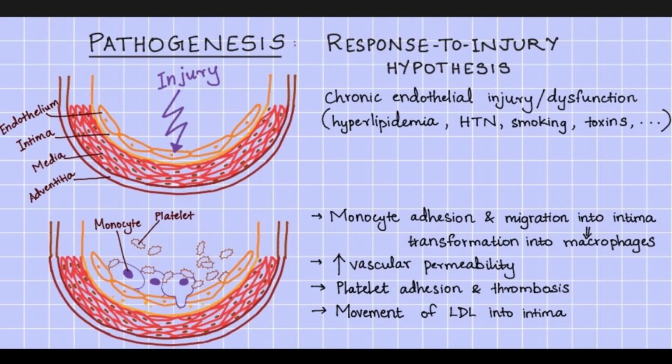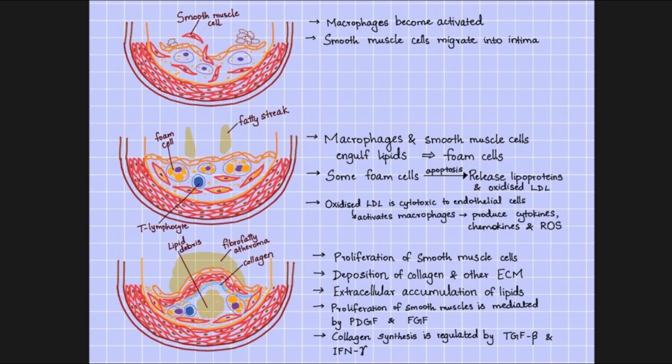LDL will move into the tunica intima. Macrophages will become activated and smooth muscle cells will migrate from the tunica media into the tunica intima as shown in the figure. Macrophages and smooth muscle cells will engulf lipids and lead to the formation of foam cells. Foam cells are responsible for the production of fatty streak, which is the earliest lesion seen in atherosclerosis.